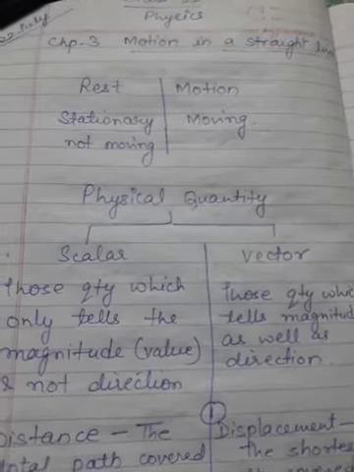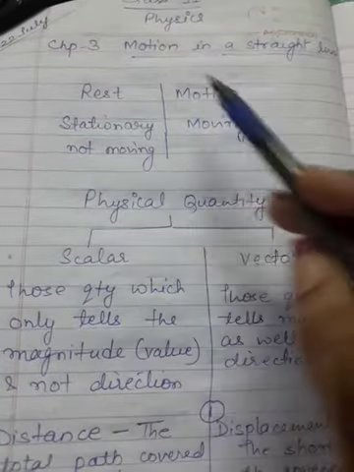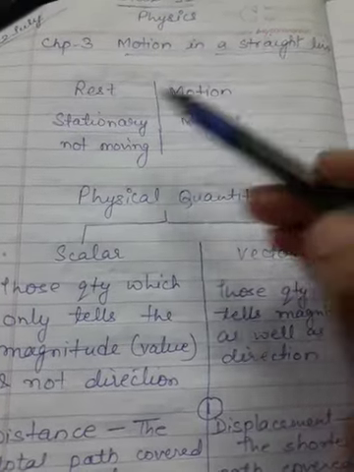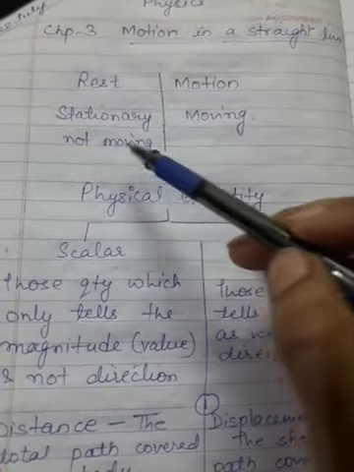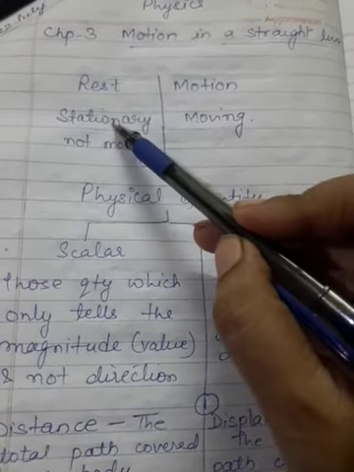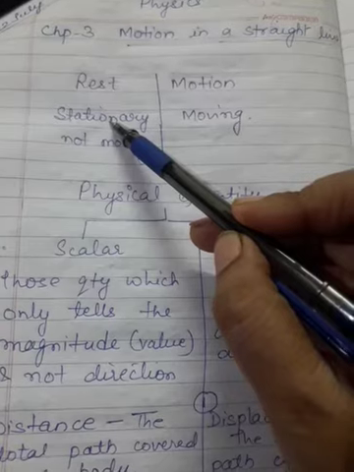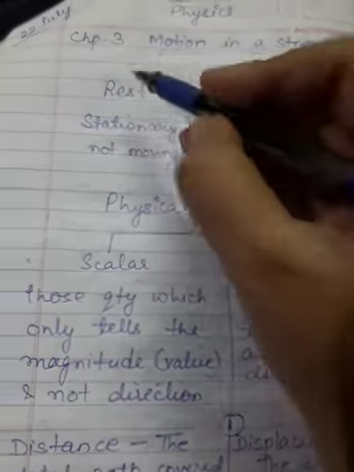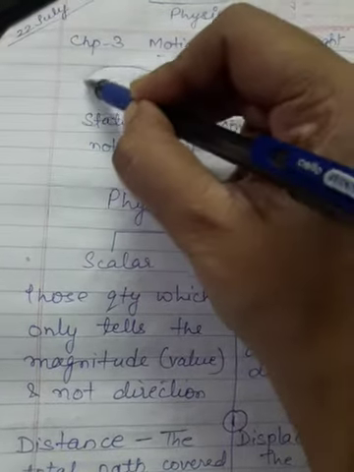To whom you called as rest and to whom you called as motion. If a body is not at all moving, or you can say if a body is in stationary position, then the body is said to be in rest.